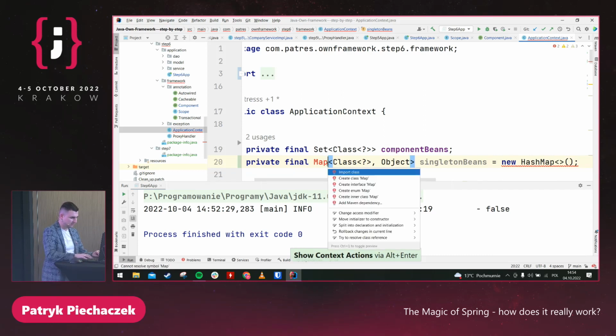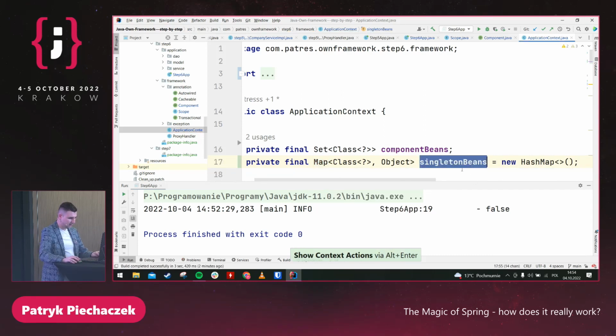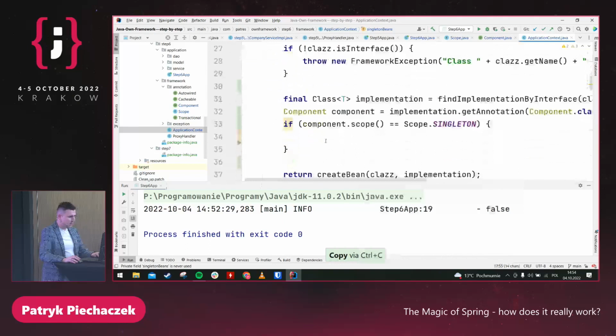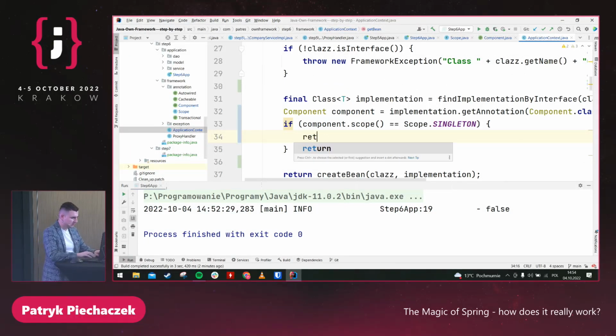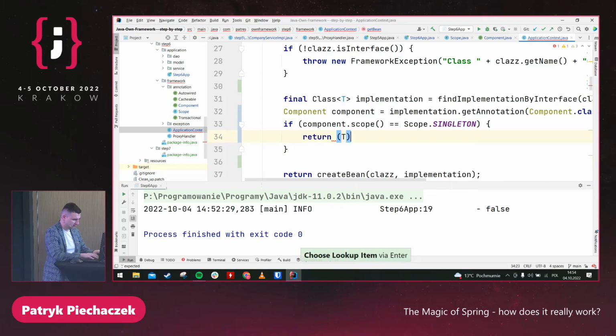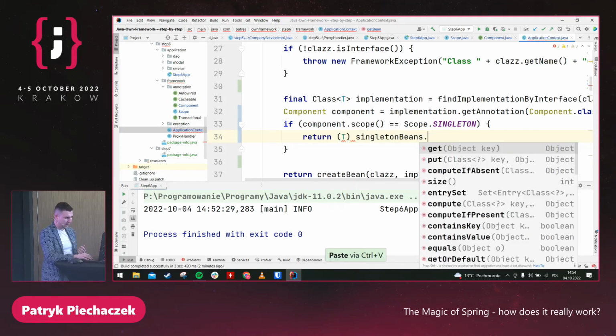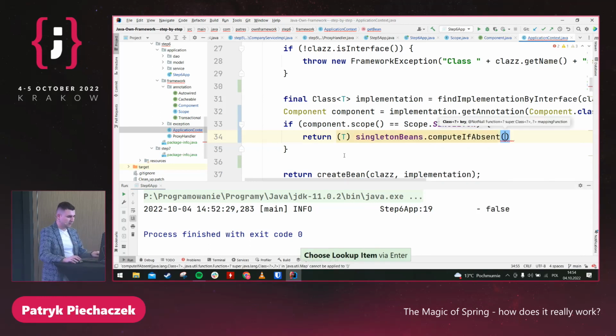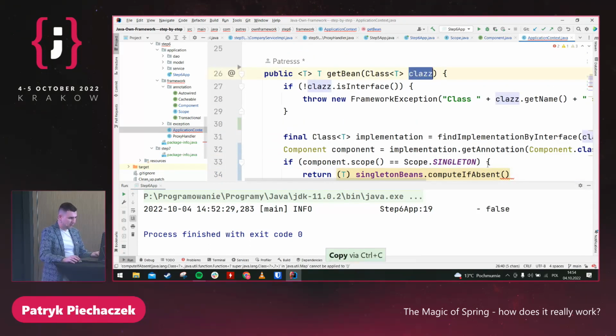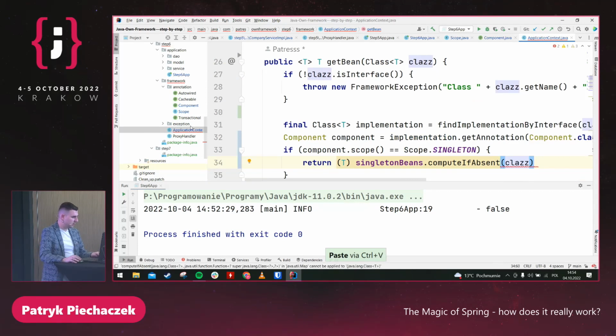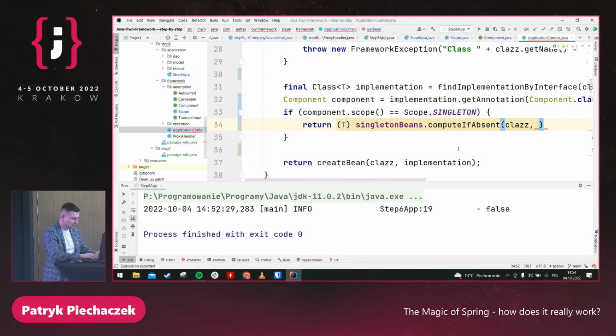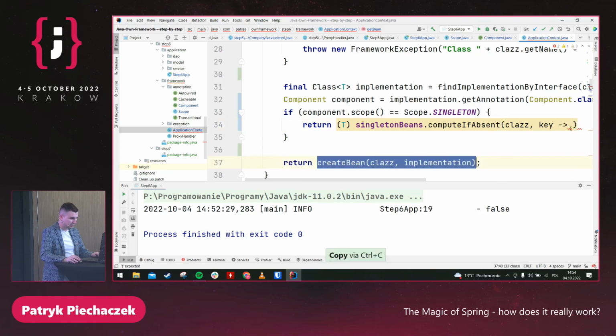I can do exactly the same like previously when I talked about the cache, but there is a great method from the map, computeIfAbsent. So hey, if we have something in the map for the class, like company service, please just take the result. If not, we should just create it, and we already have the method to do this.